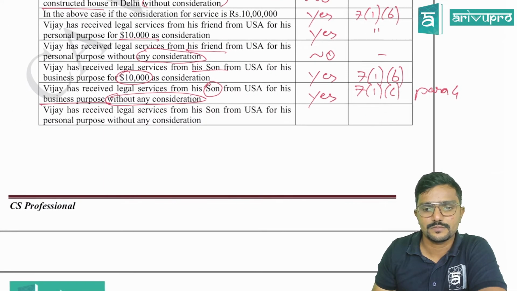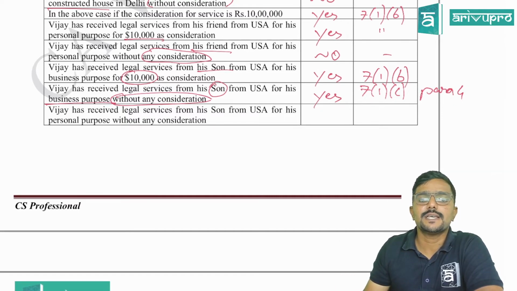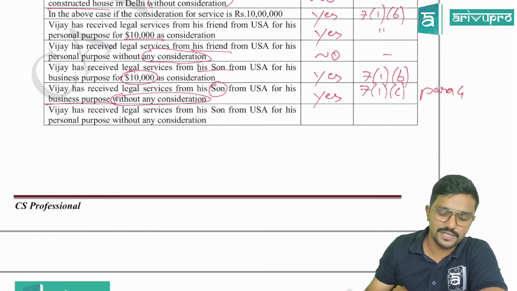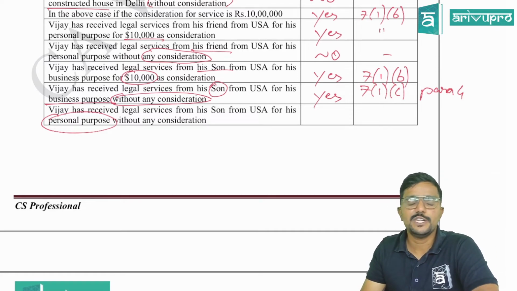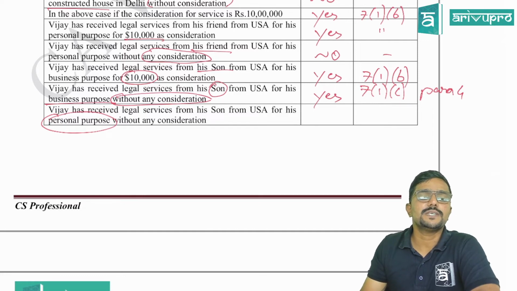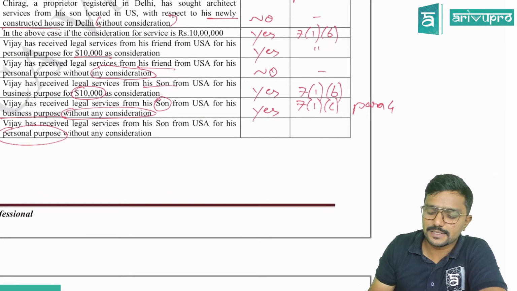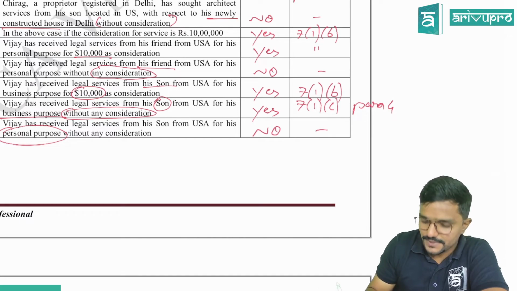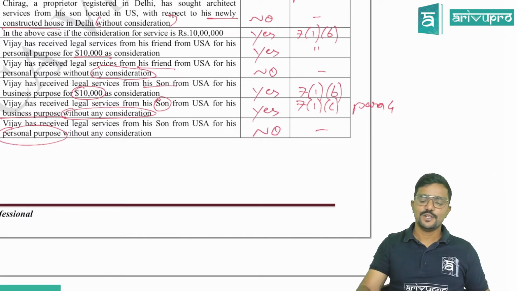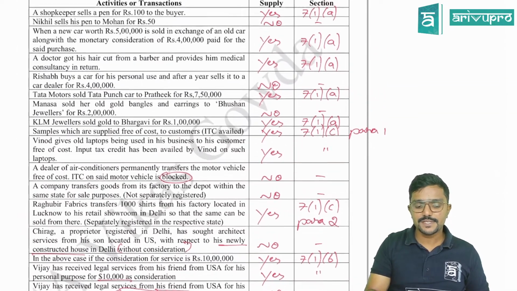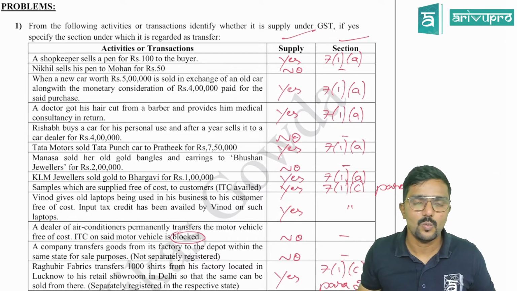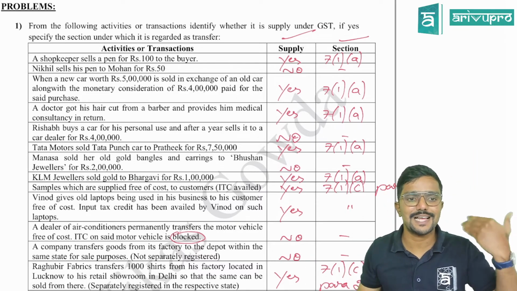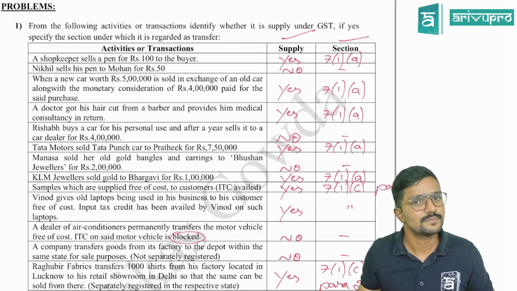Last one. Vijay has received legal services from his son from USA for his personal purpose without any consideration. Here only para 4 applies. Clear? Without consideration is there, so we need to check para 4, and that service is taken for personal purpose. So that means it is not a supply. Clear? So after solving all these cases, I hope you guys have got a hold on section 7.1. We have discussed a number of examples, illustrations, as well as one problem. Fine?